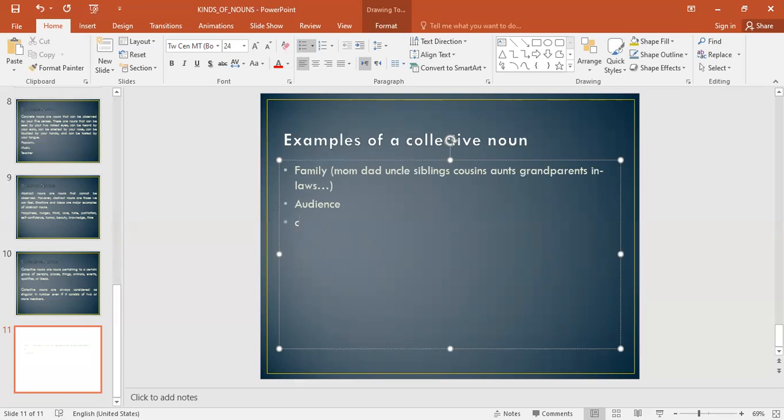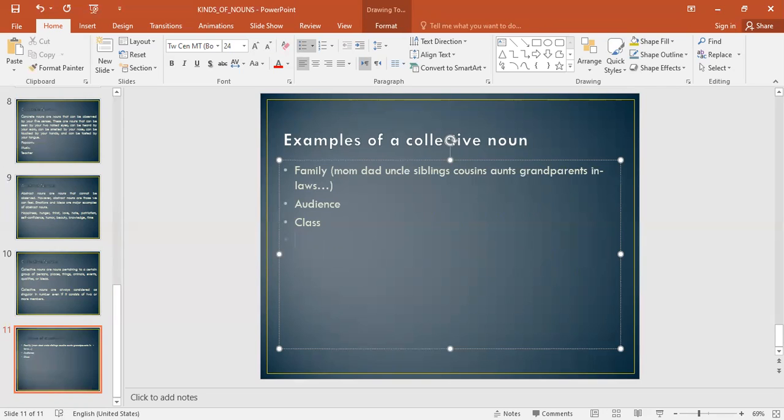When I say a class, hey, class, the word class itself is also collective because I'm not referring only to one or two people. I'm referring to everyone in that classroom, whether it's a boy or a girl. Class is singular, however, there are a lot of people behind the word.